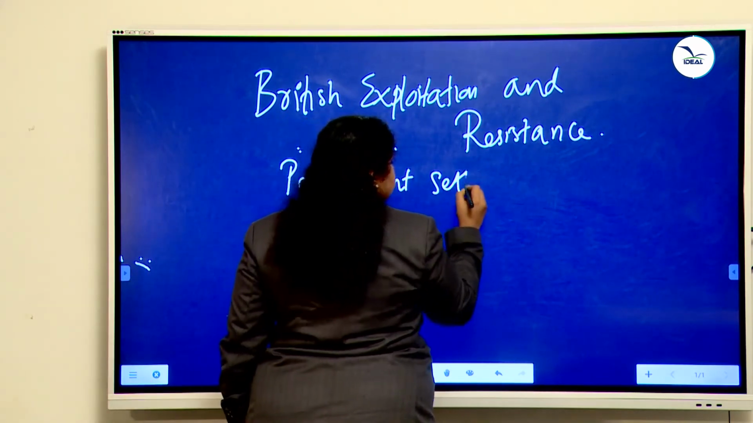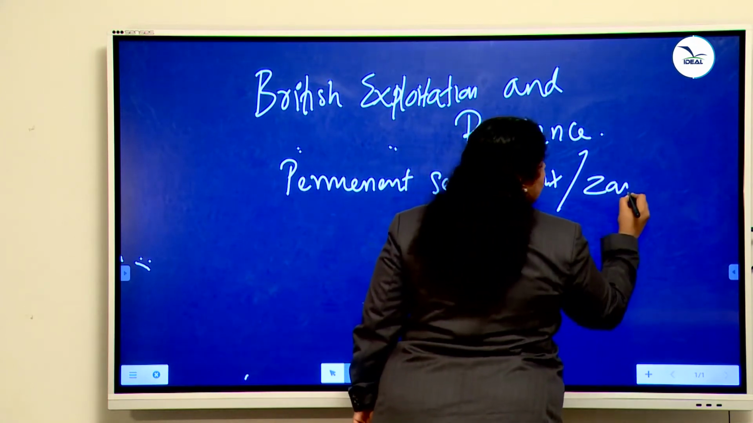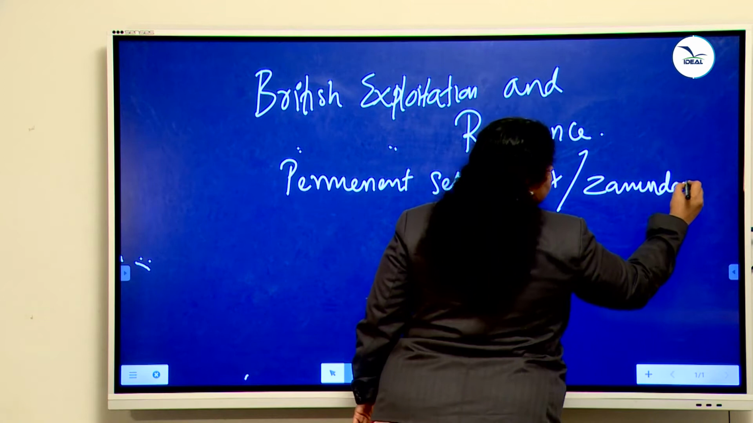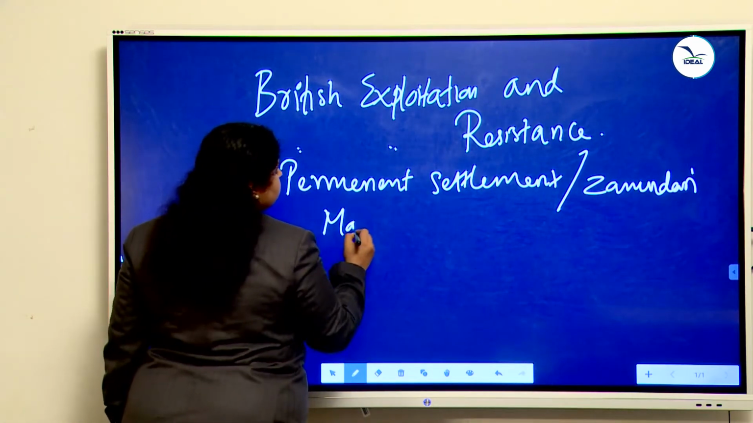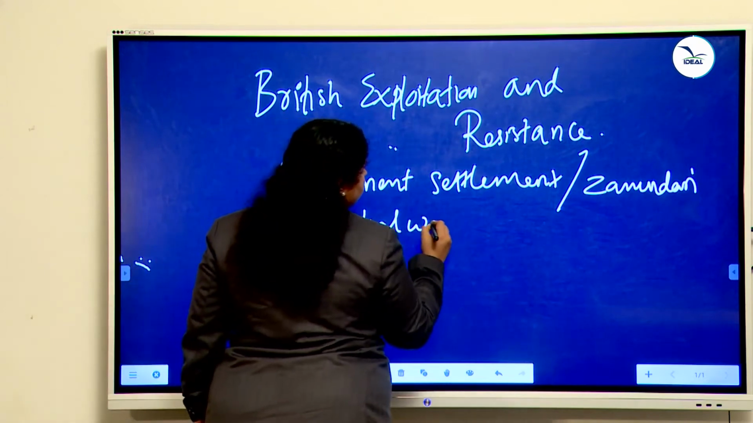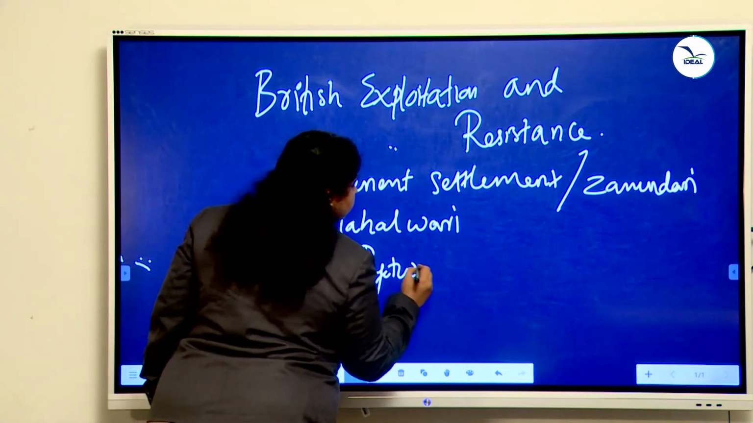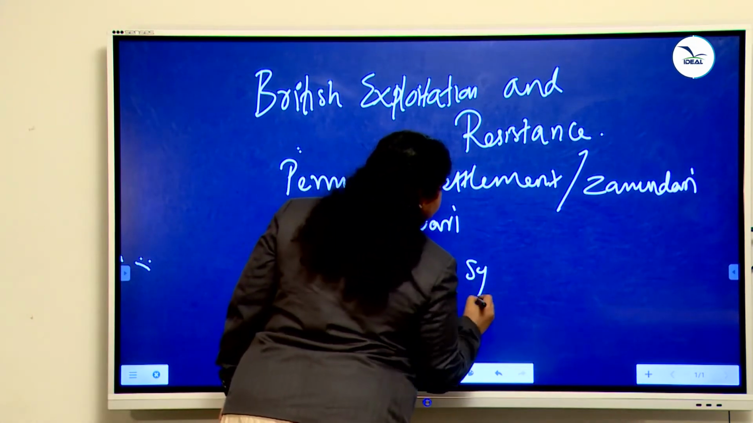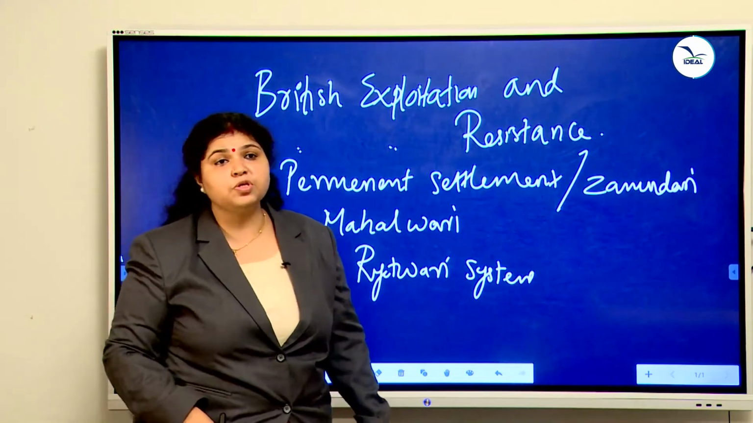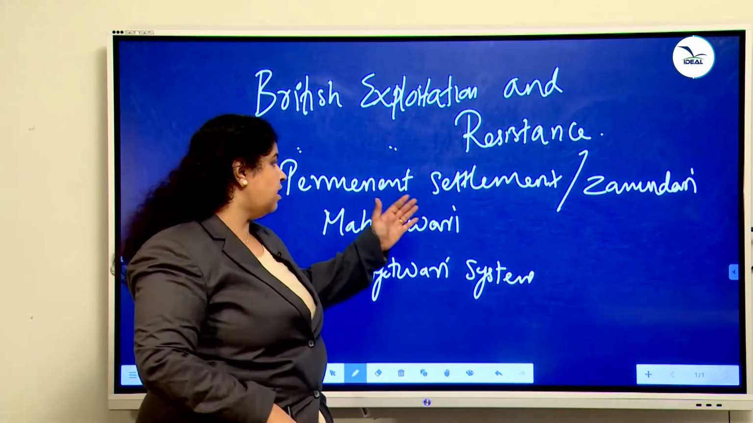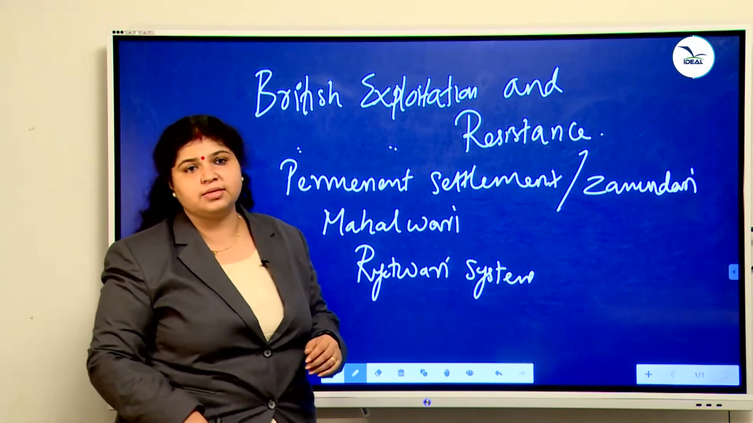Permanent settlement or zamindari system. Then the next is Mahalwari system. Next is Ratwari system. The three land revenue policies introduced by the British, that is permanent settlement or zamindari system, Mahalwari system and Ratwari system.